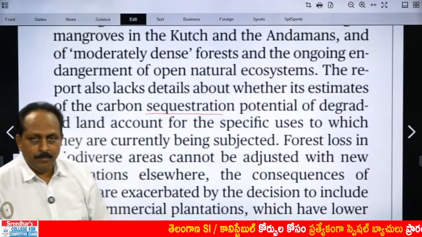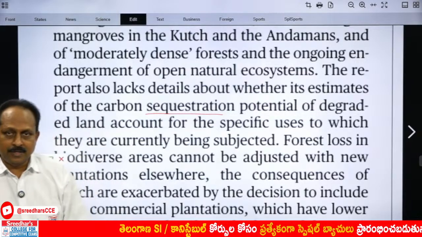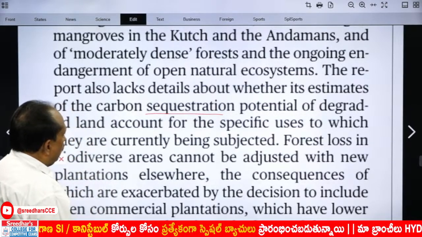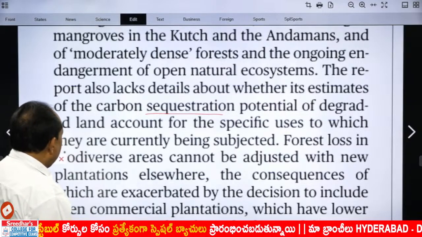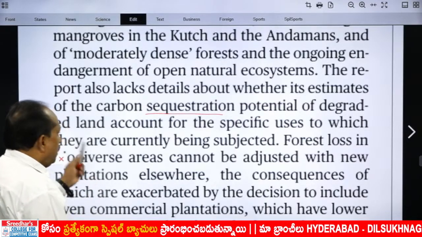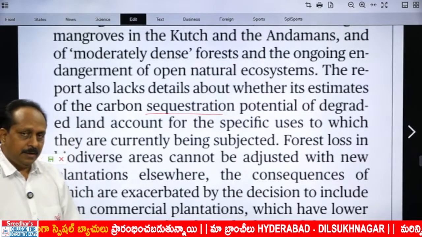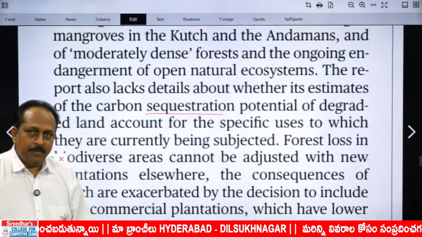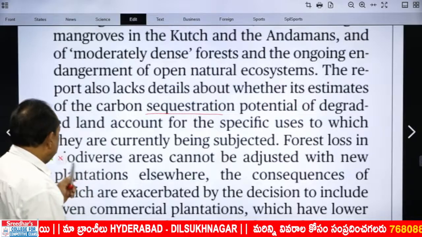Means what? Absorbing, acting as a sink to take carbon. Potential of degraded land, account for the specific uses to which they are currently being subjected. Whether we can consider degraded land as a source for carbon sequestration, there are no details regarding that.